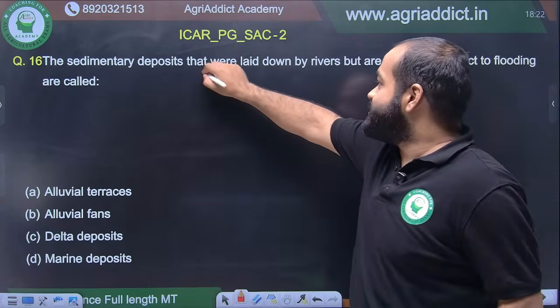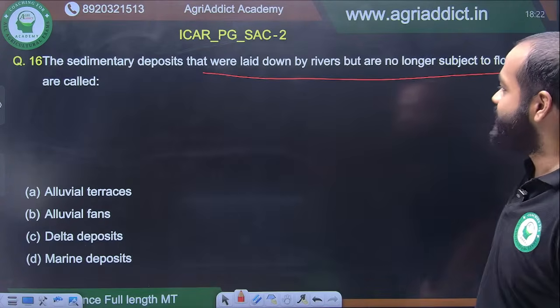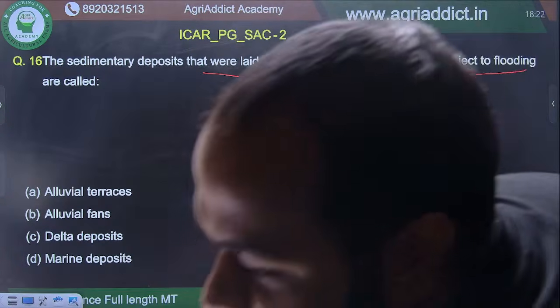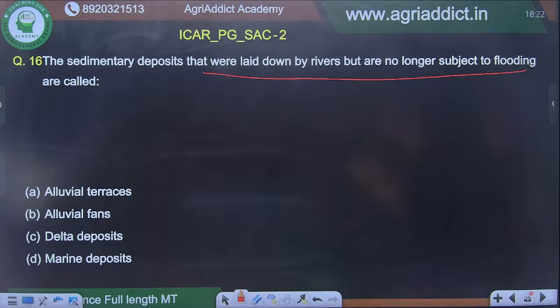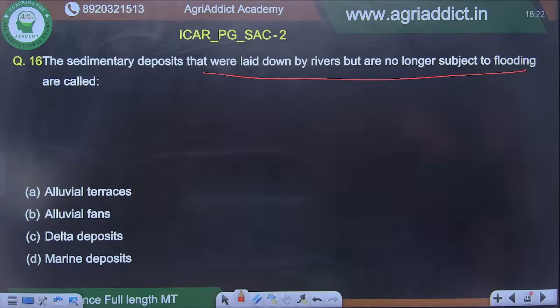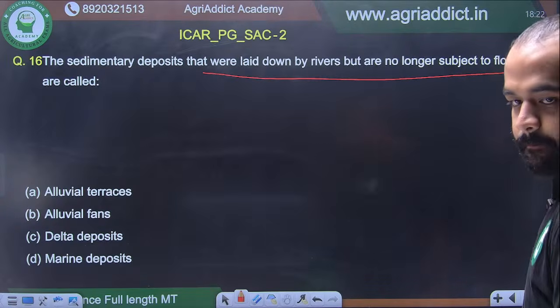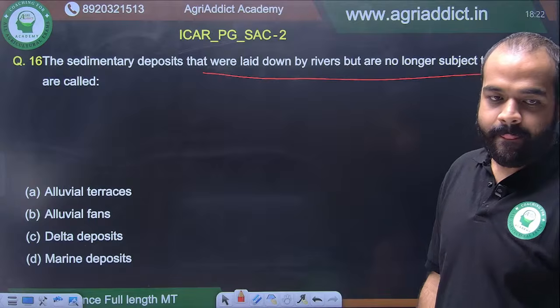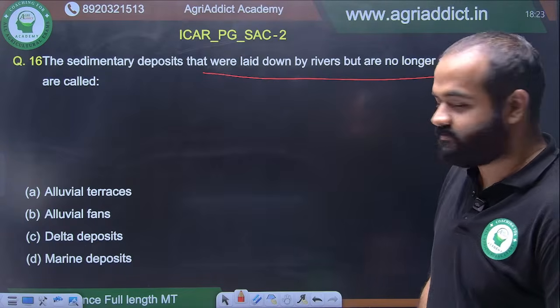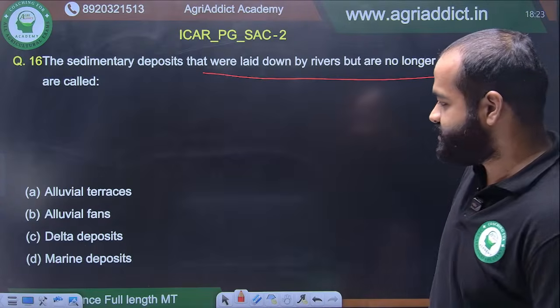The sedimentary deposits that were laid down by rivers but are no longer subject to flooding are called. This is also a very straight question. Tell me the straight answer. The sedimentary deposits that were laid down by rivers and are no longer subject to flooding are called. This is also taken directly from old ISSS. I cannot see any answers. I can see one, option C, delta deposits.